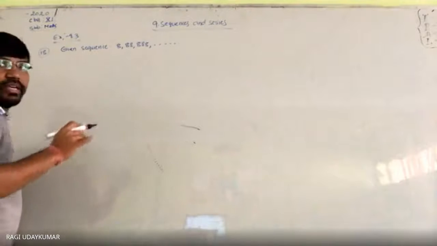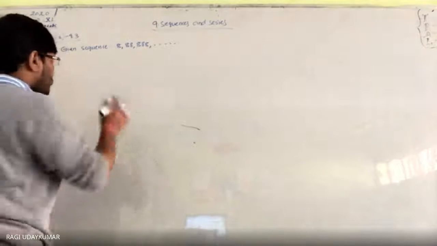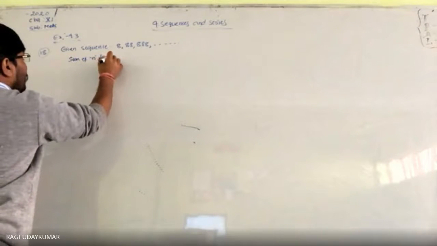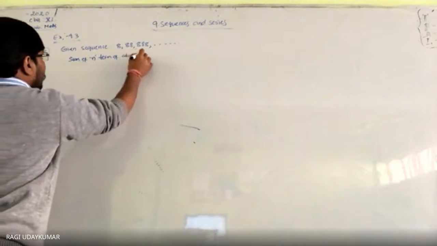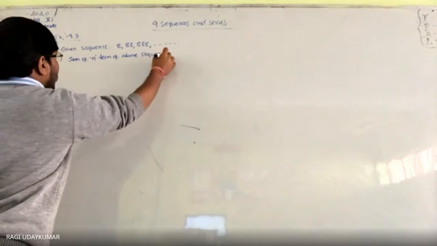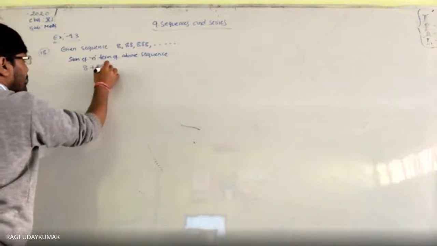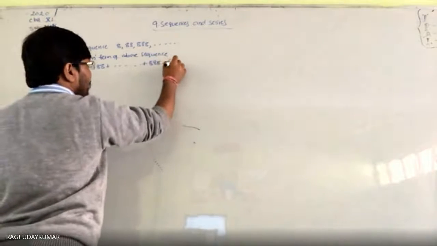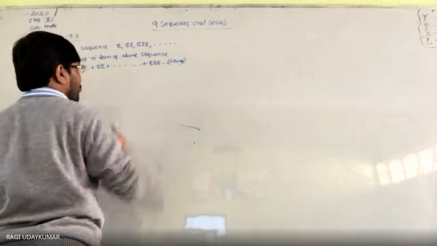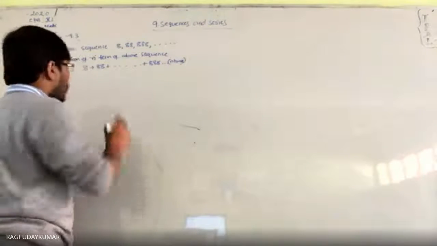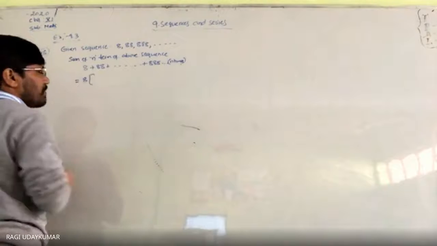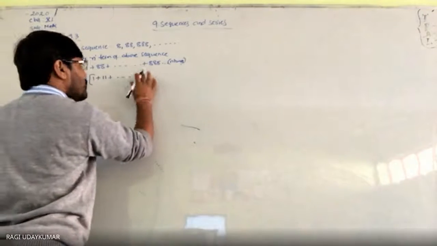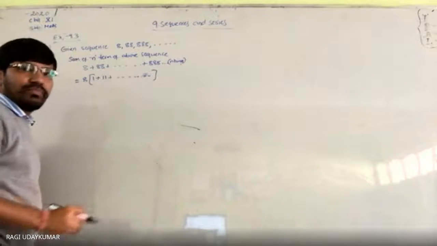So what we need to find out here? We need to find the sum of the n terms of this sequence. Sum of the n terms of the above sequence will be written as 8 plus 88 plus 888 and so on, n times. So now here this can be written as 8 common. You take the 8 common here: 1 plus 11 plus and so on. Every time 10 times will be there.